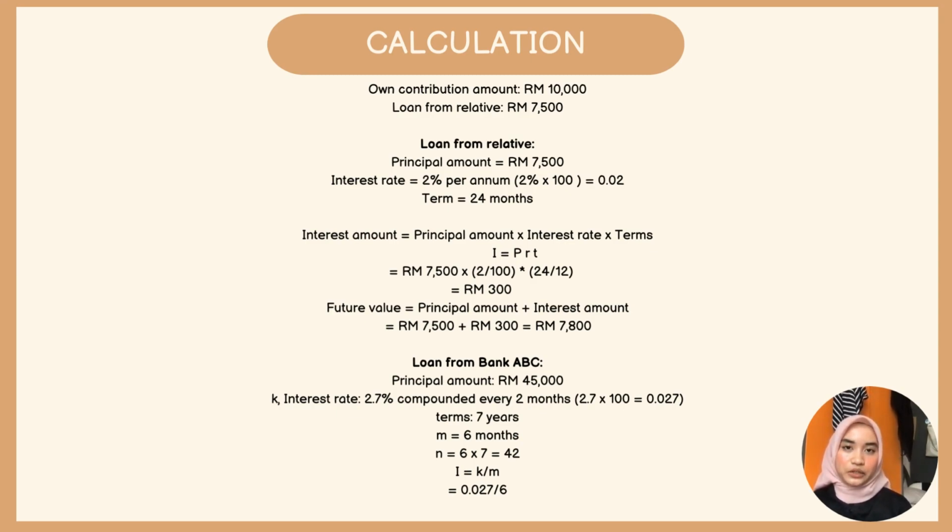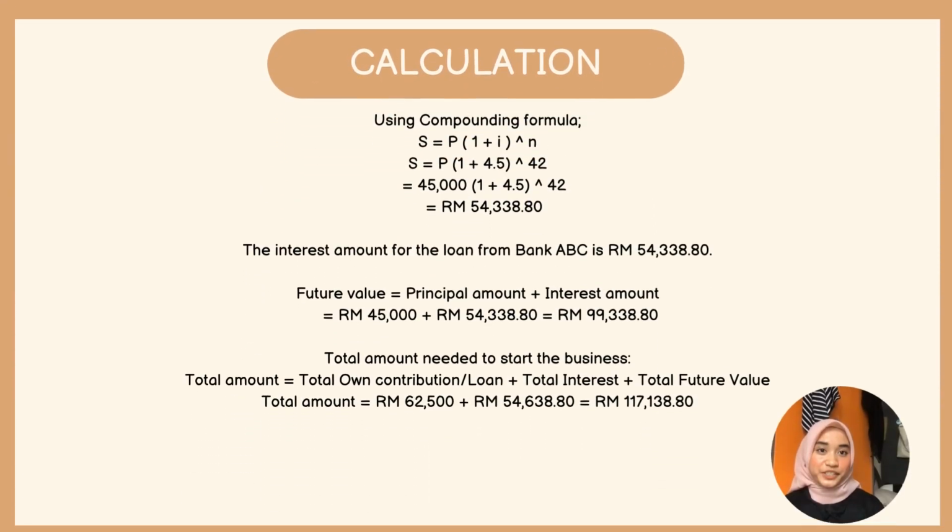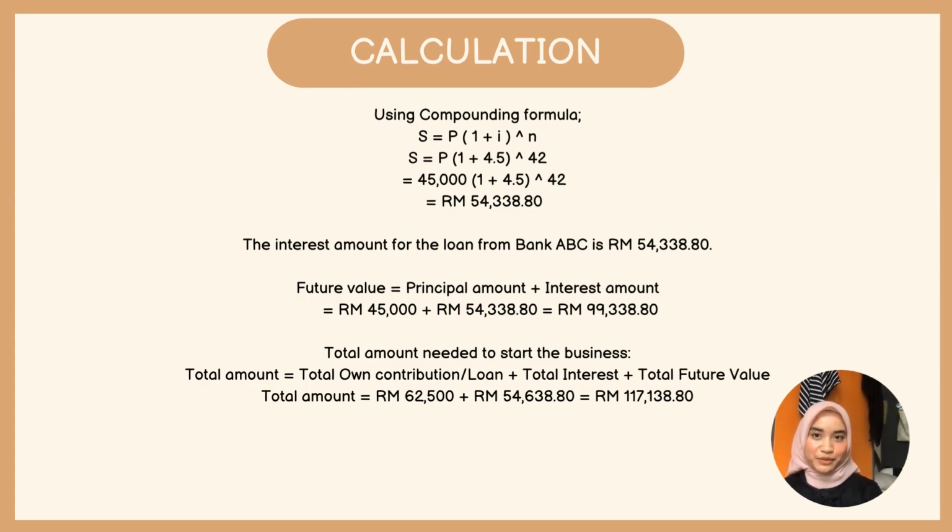Additionally, we have obtained a loan from Bank ABC with a principal amount of 45,000 ringgit. This loan carries an interest rate of 2.7% compounded every 2 months. With a term of 7 years, the interest amount for this loan is calculated as 54,338 ringgit and 80 cents. Consequently, the future value of the loan from Bank ABC amounts to 99,338 ringgit and 80 cents.